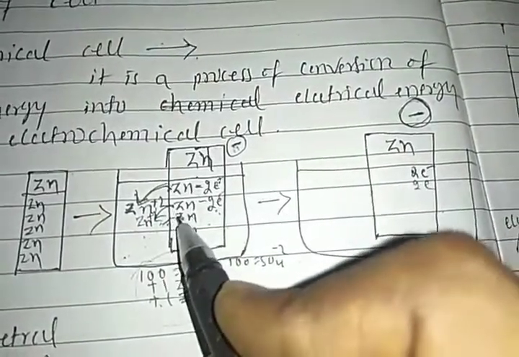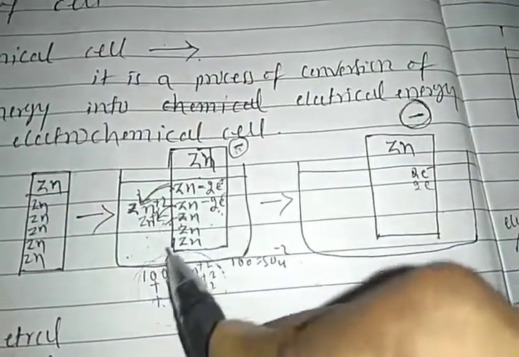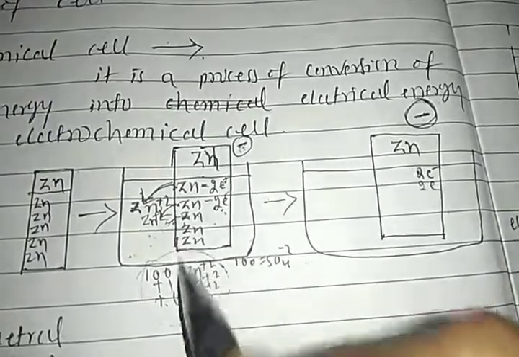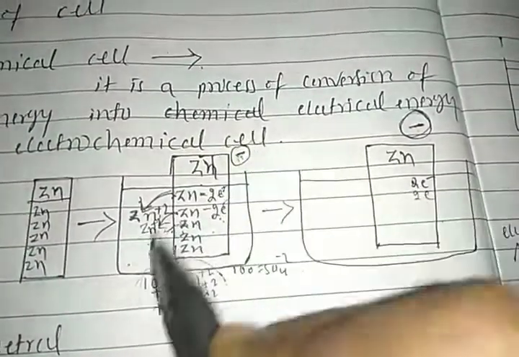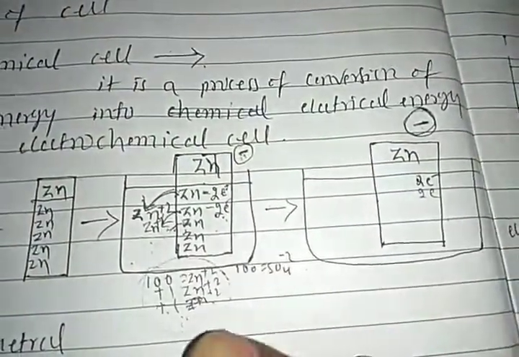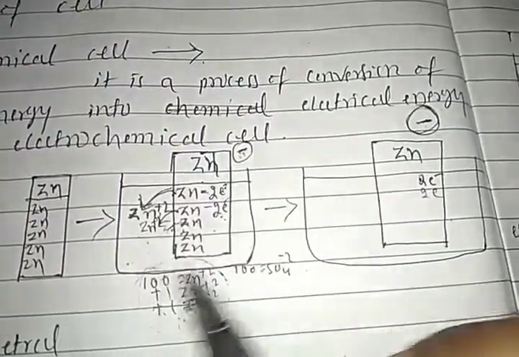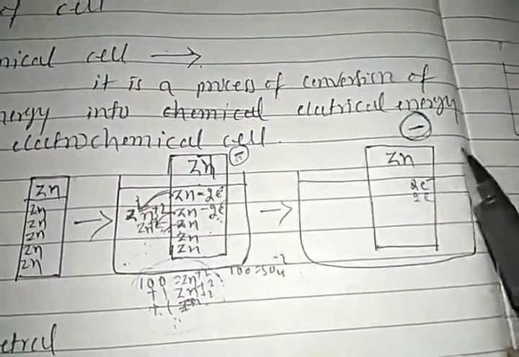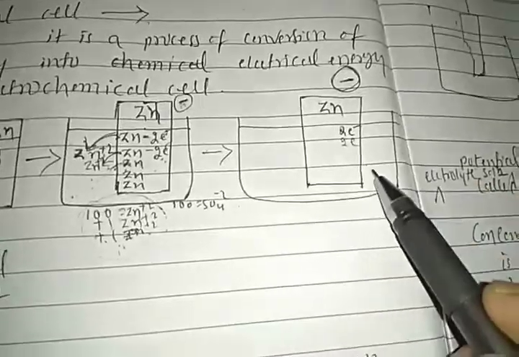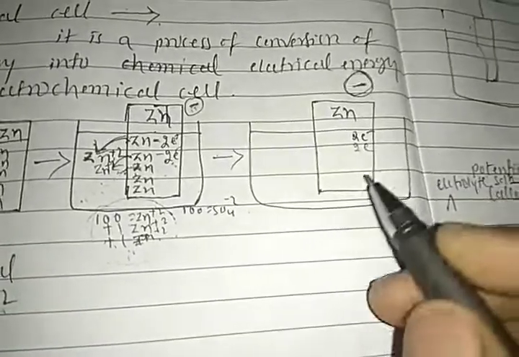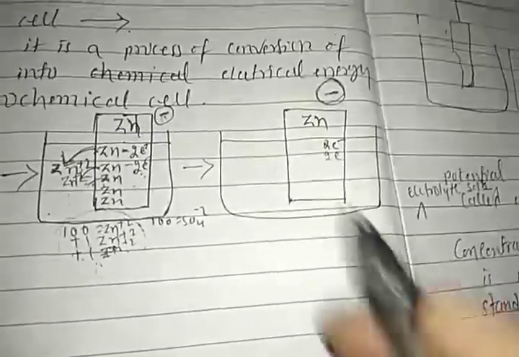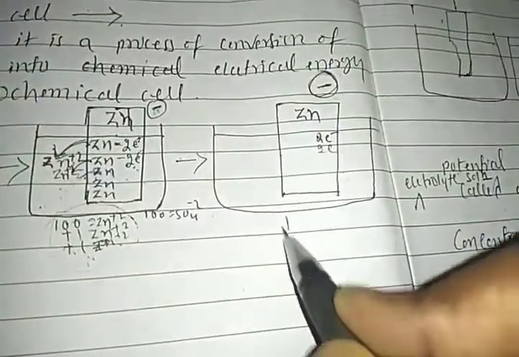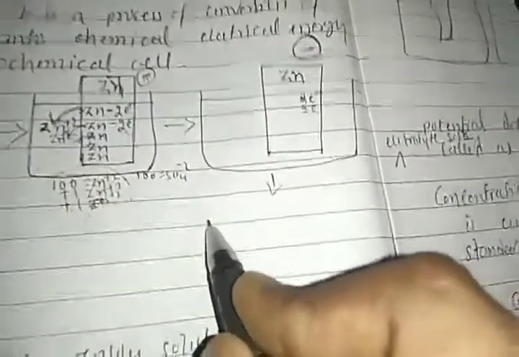These zinc atoms face repulsion from one or two zinc ions in the solution. So attraction and repulsion are both present here, and the reaction stops here. Right, students? Understood, students? Okay. When zinc atoms enter into solution, the zinc electrode loses its mass.